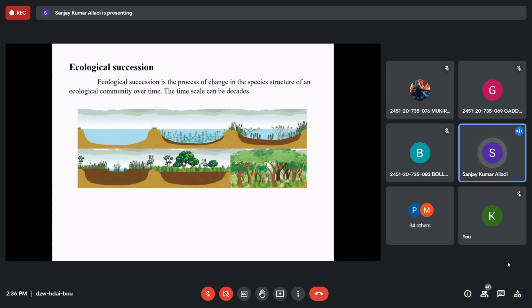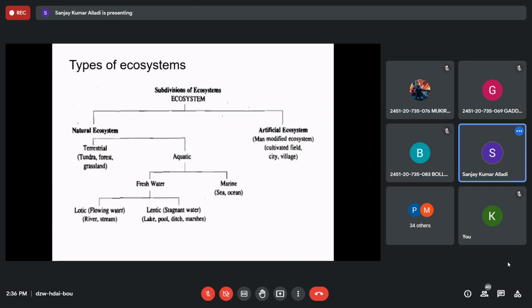The next is types of ecosystems, right? An ecosystem is a complete system which has its own habitat, and it can sustain itself, like gain of energy, loss of energy and conversion of energy from producers, abiotic to biotic, right? Producers to consumers and decomposers. That is called an ecosystem. So we have different types of ecosystems in our environment.